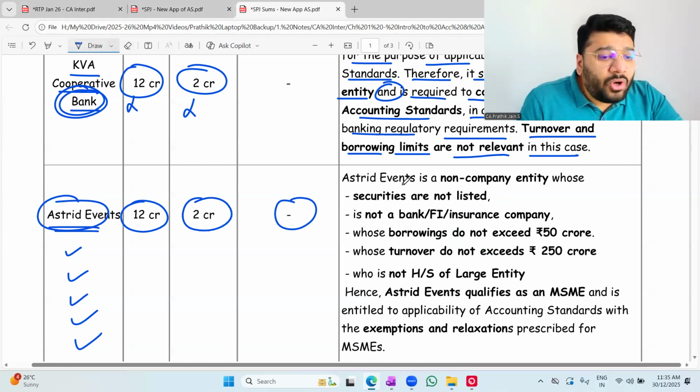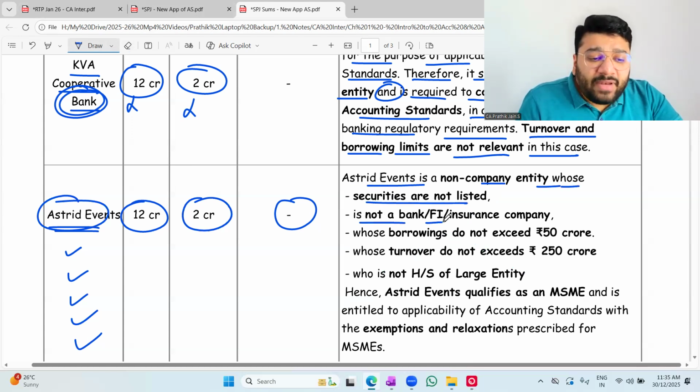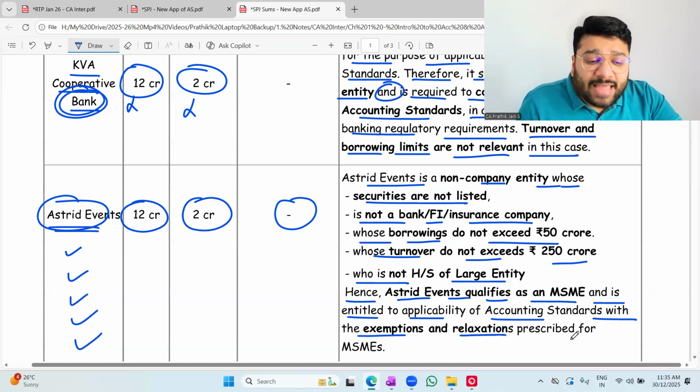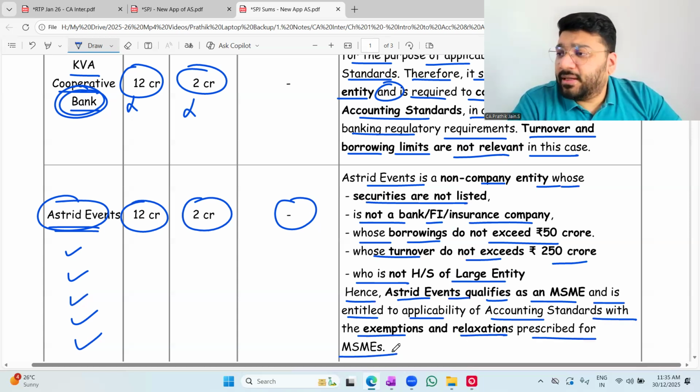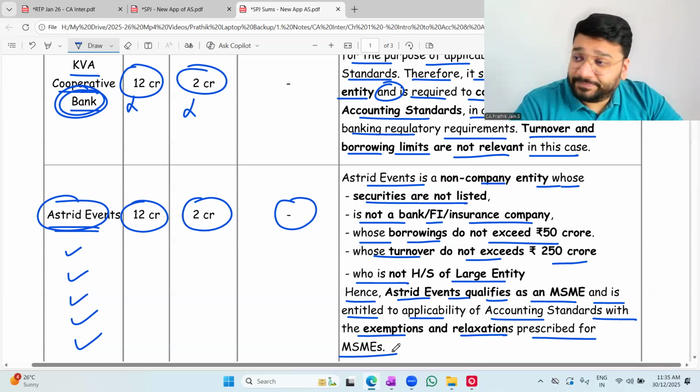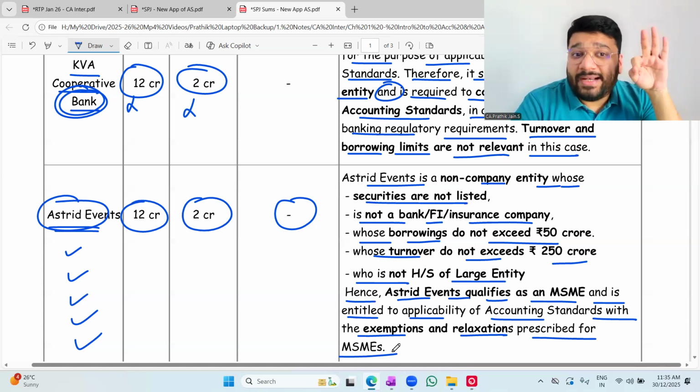Asterisk Events is a non-company entity whose securities are not listed, which is not a bank, financial institution or insurance company, whose borrowing does not exceed 50 crore, turnover does not exceed 250 crore, and which is not the holding or subsidiary of a large entity. Hence, it qualifies as MSME and is entitled to applicability of accounting standards with the exemptions and relaxations prescribed for MSMEs. Can you please tell me what exemptions are prescribed? Full exemption: AS 3, 17, 20, 24.